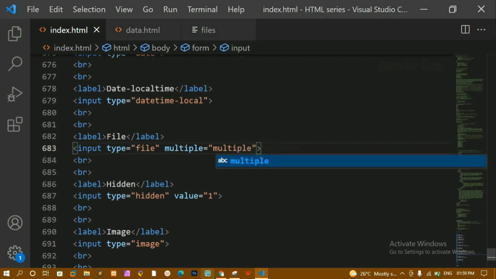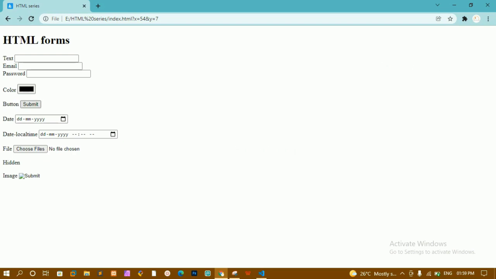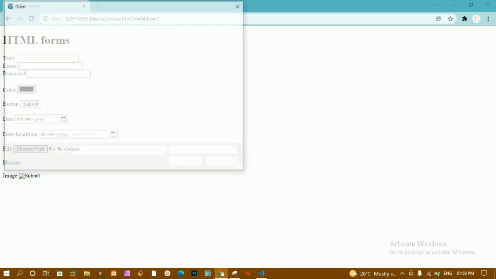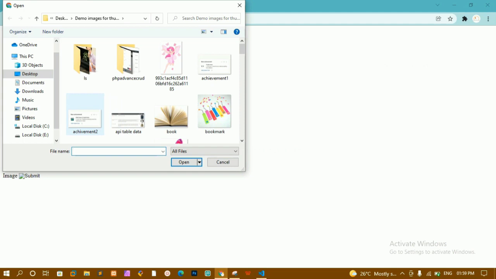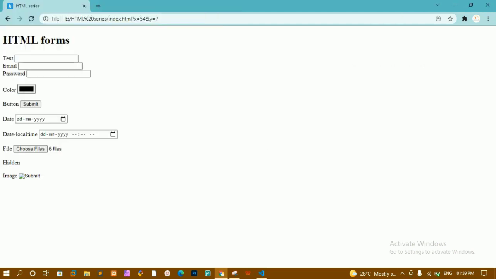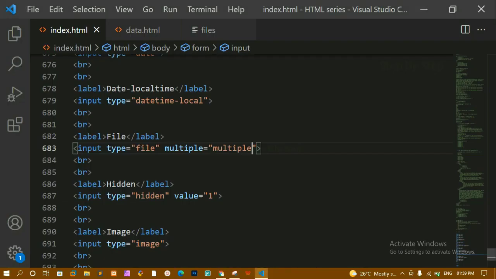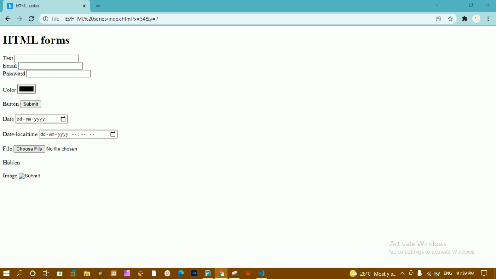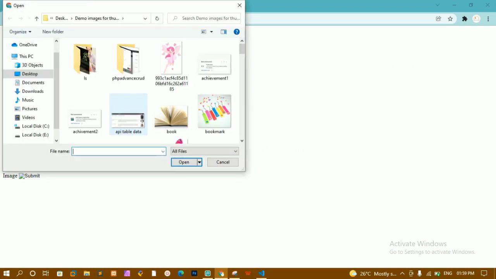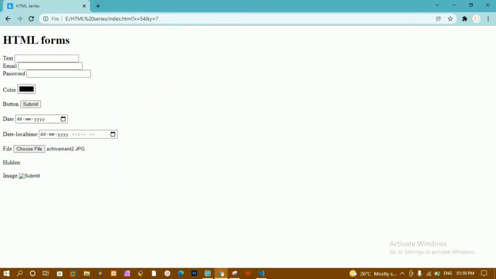I'll save this, I'll come here, I'll refresh this one. Now whenever I click on this choose file, I just have to click on this shift arrow and I can select the images. Like this I can just select, open, you can see 6 files are selected here. This is how we are going to work, and here you can see totally 6 files will be selected. If I don't select, I'll be having no file selected. If I just don't give this one, I'll save this, I'll refresh this one. Now whenever I click on this, even if I hold shift button, you can see I can select only one image. I cannot select multiple images. So this is how it is going to work.